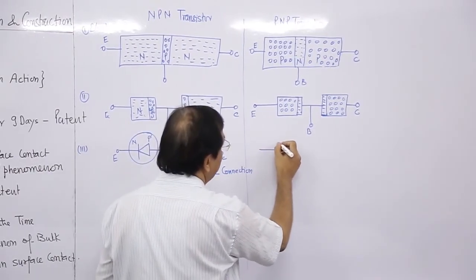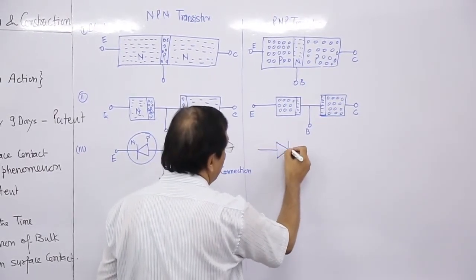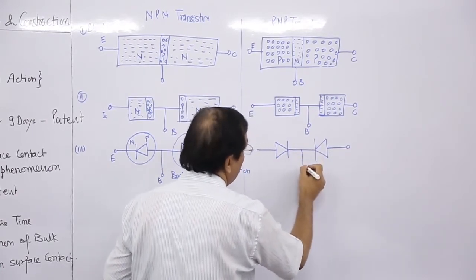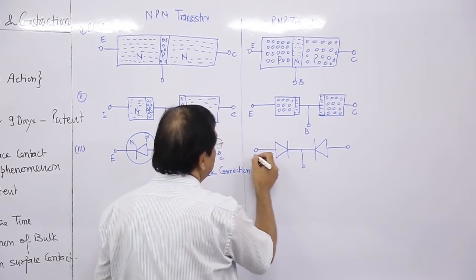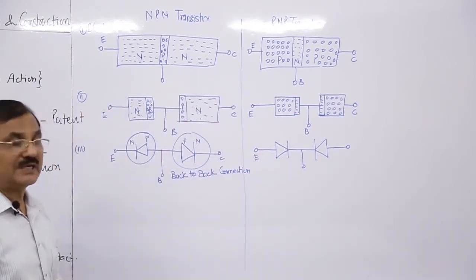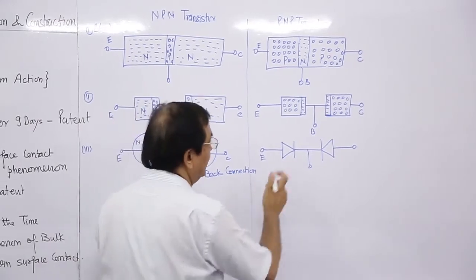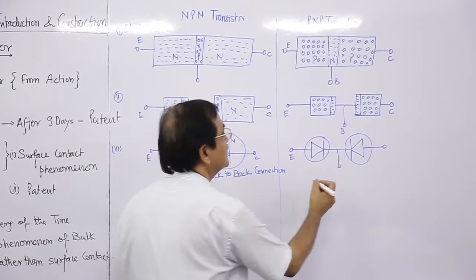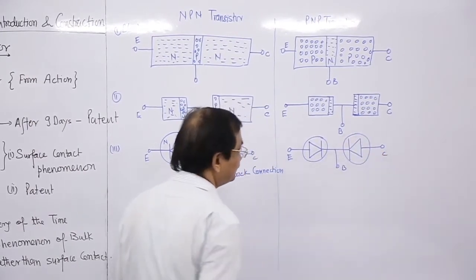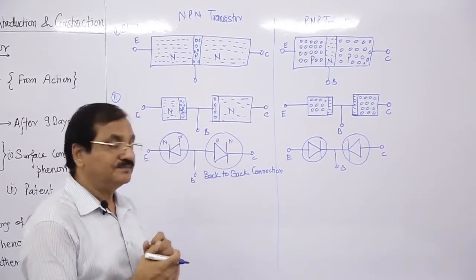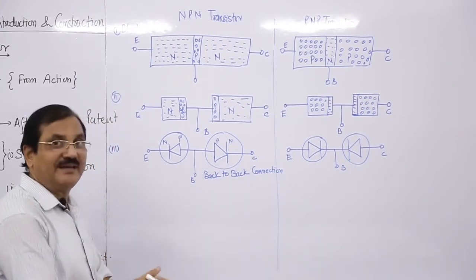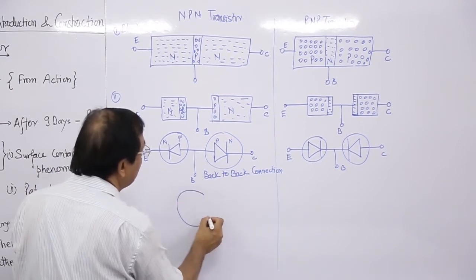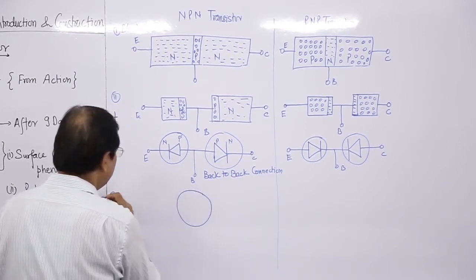It can be expressed as two diodes. Here it is front to front. Again, this is B, and here it is C. Now, if we simplify these, then we can have this type of diagram.